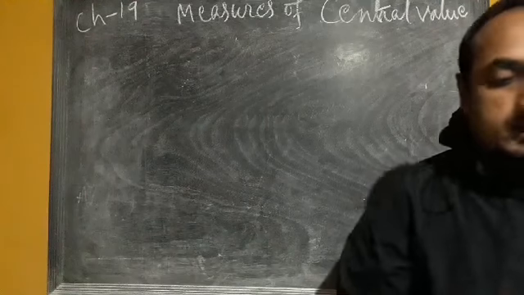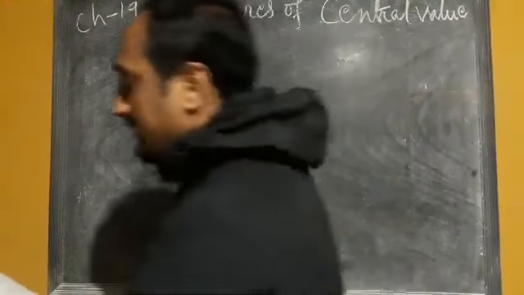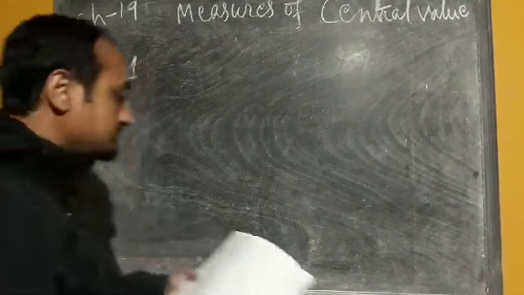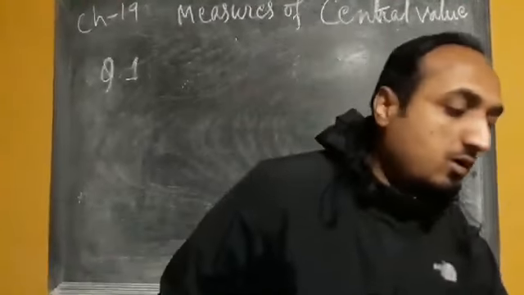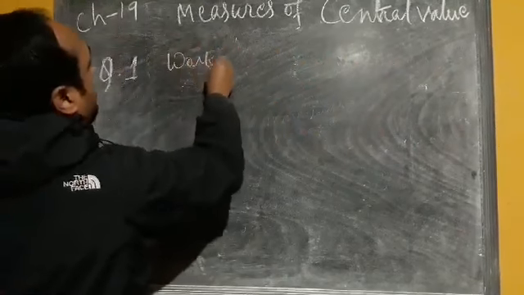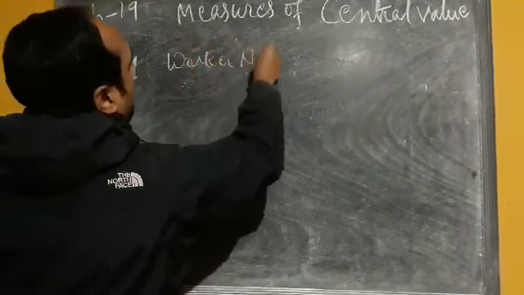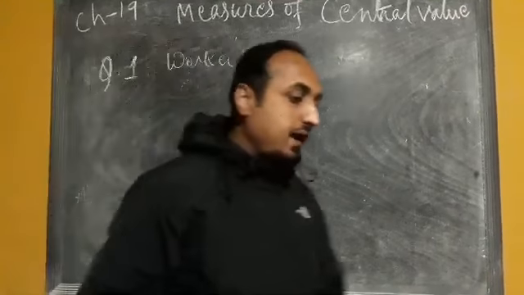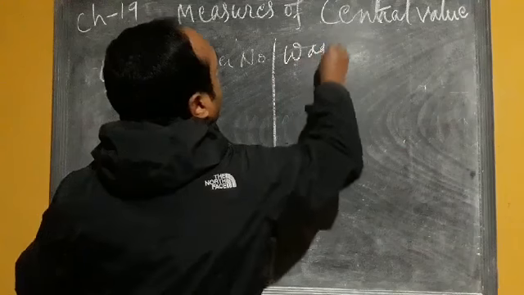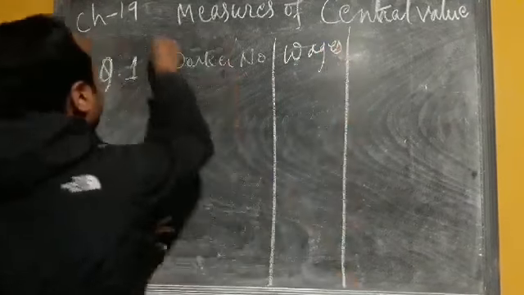Now we can go through one example. We have question number 1. Suppose the worker number and the wages are given.